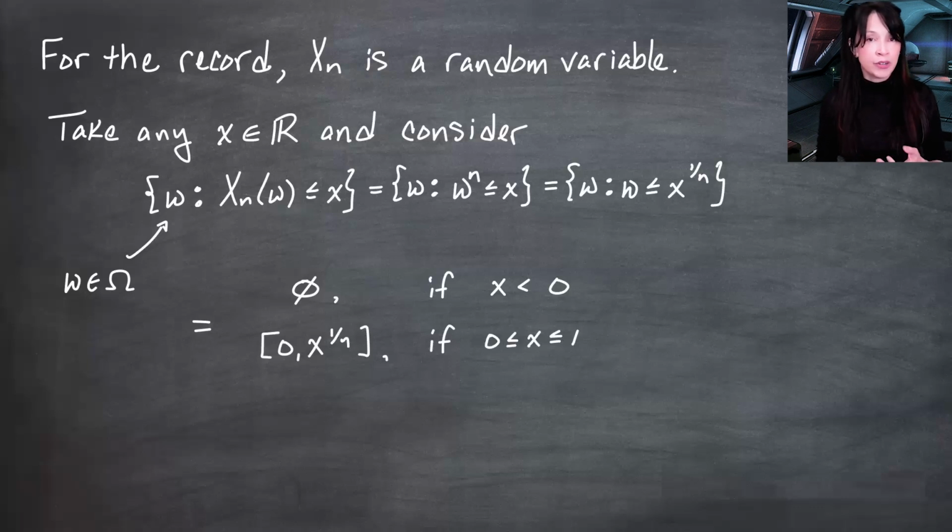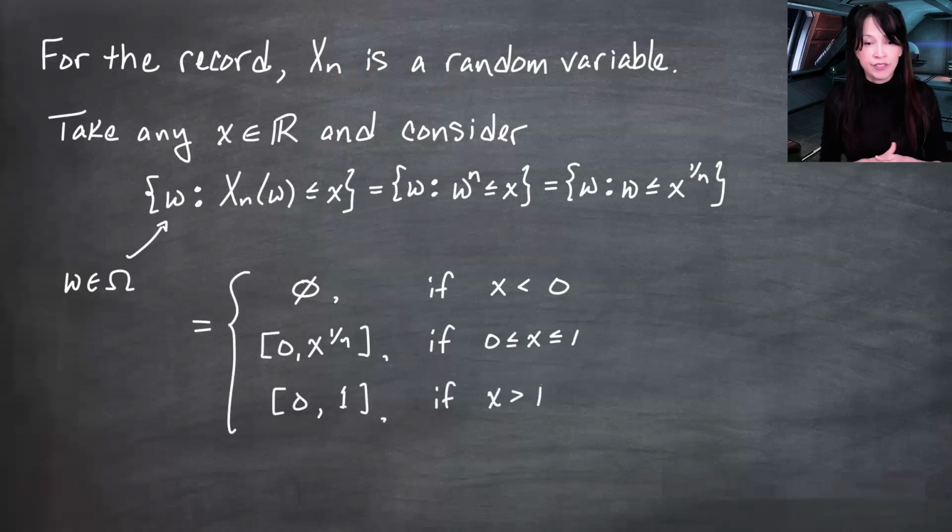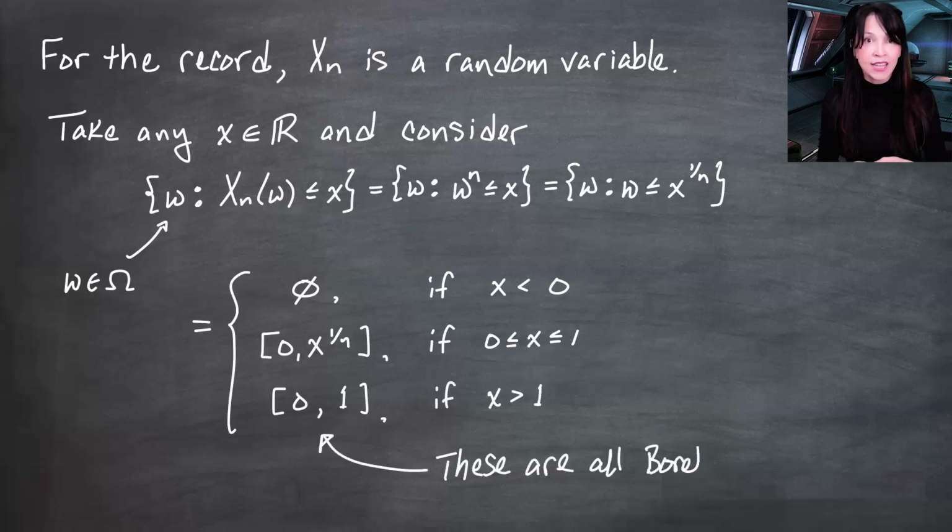And finally, if the real number x is greater than 1 or even greater than or equal to 1, then the set of omegas for which omega is less than or equal to this number, so remember, these omegas are coming from the interval 0 to 1 inclusive. And so what omegas in there are maybe less than or equal to 3.8? That's going to be all the omegas from 0 to 1 inclusive. In all three cases here, what we end up with is, in fact, a Borel set on the interval from 0 to 1. Therefore, our function is measurable and is a valid random variable.